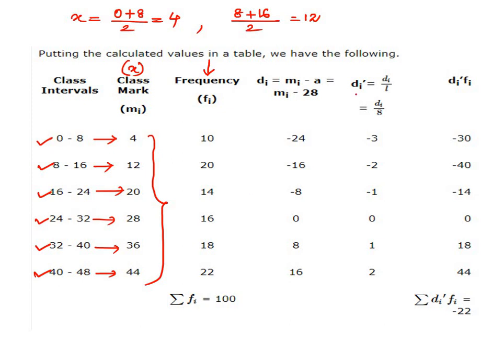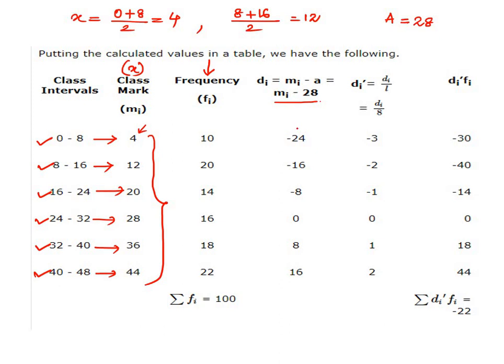You can choose a to be any constant, but for simplicity of calculations, we generally take the middle value if possible from the class marks. Now the middle value can be 20 or 28, since we have an even number of observations. So let us take 28. So we have written here mi minus 28. We will subtract 28 from each of these mi.